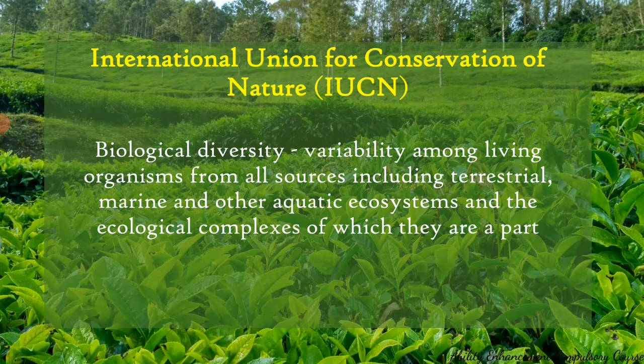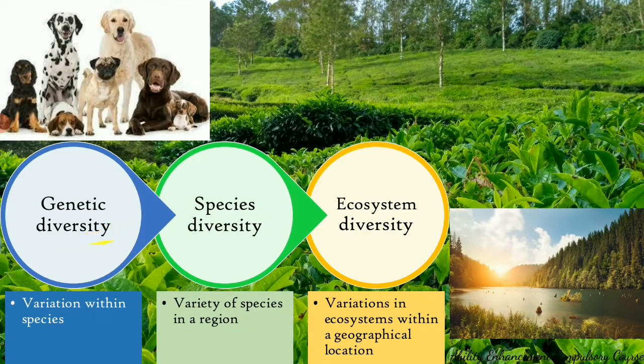So what it means is that all forms of biological entities that are inhabiting the earth are considered under biodiversity. Now, this has three levels. The first level is genetic biodiversity or genetic diversity. This is the variation of genes within a particular species.